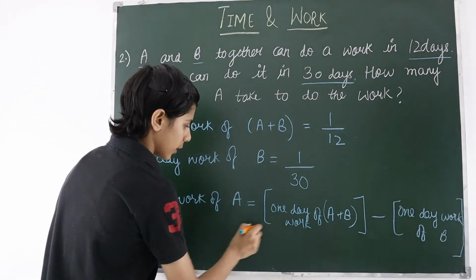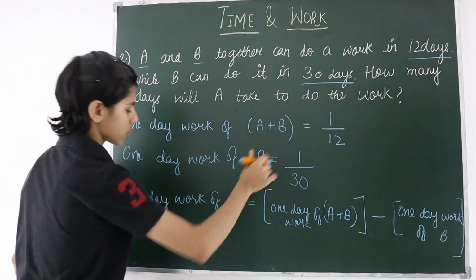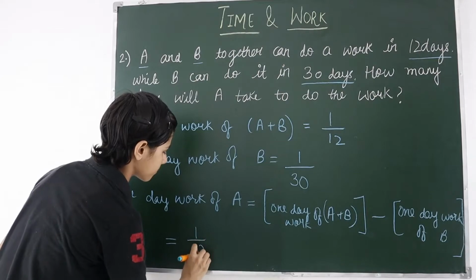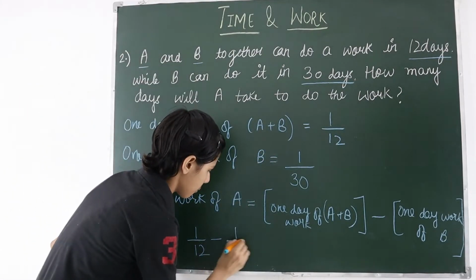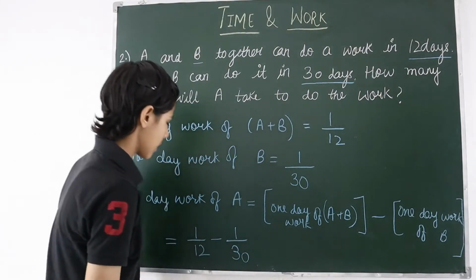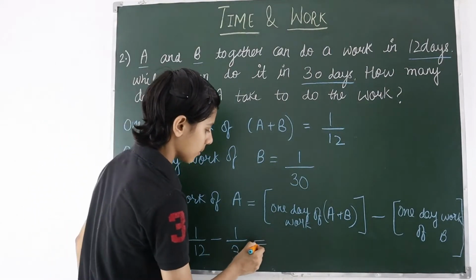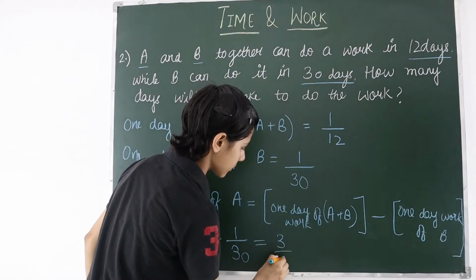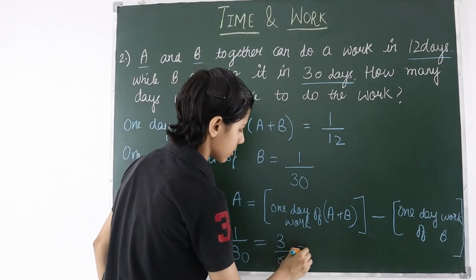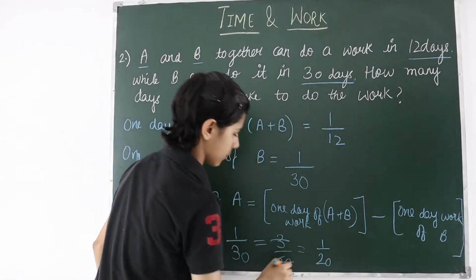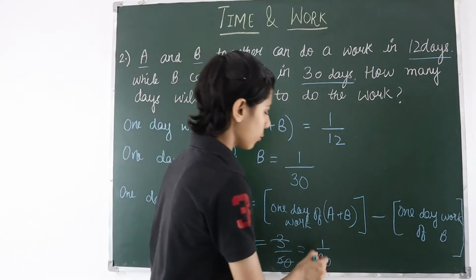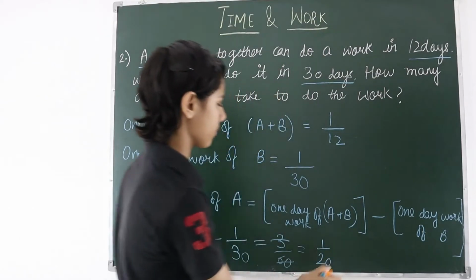So 1 day work of A plus B is 1 by 12, subtracted from 1 day work of B, that is 1 by 30. If we subtract, the answer will come 3 by 60. 3 by 60 means 1 by 20 if we cancel. 1 by 20. Now it is 1 day work of A.